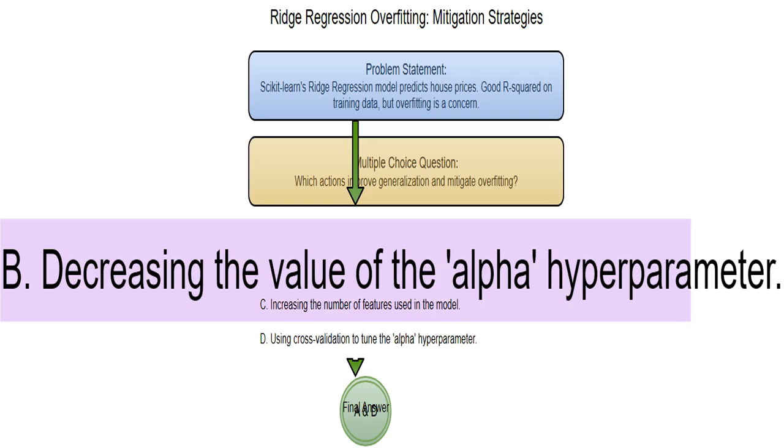Lowering the alpha value would weaken the regularization. The model would be more flexible, potentially leading to overfitting as it'd be more sensitive to the training data's noise. This is probably not the right choice.